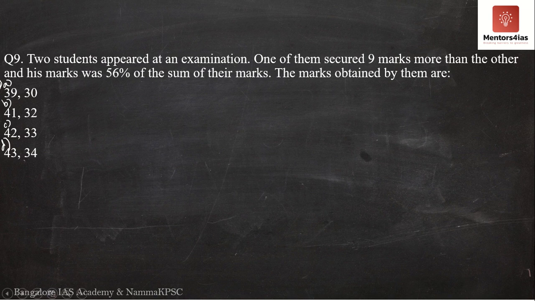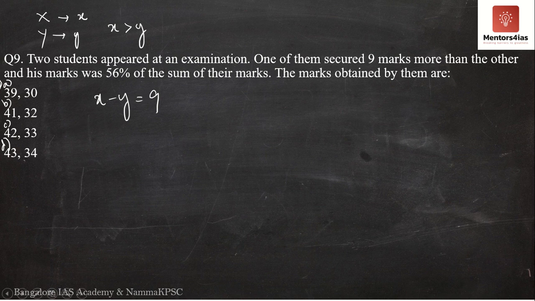Okay. So I am going to assume let the two students be X and Y. Let small x be the marks scored by X. Let small y be the marks scored by capital Y, such that X is more than Y. So according to the question, one of them scored 9 marks more than the other. If X is greater than Y, can I write it as x minus y is equal to 9? Yes, because X scored 9 marks more than Y.